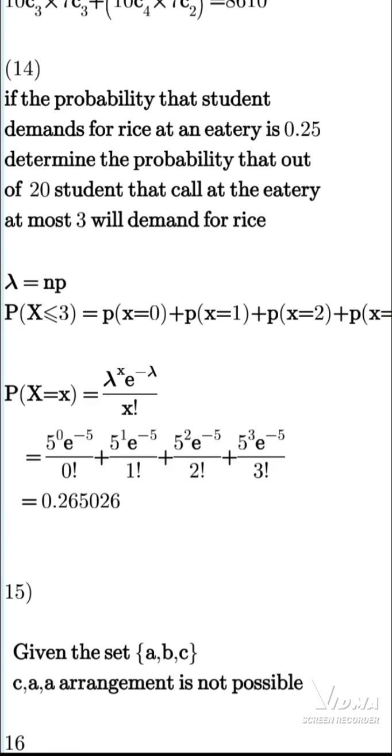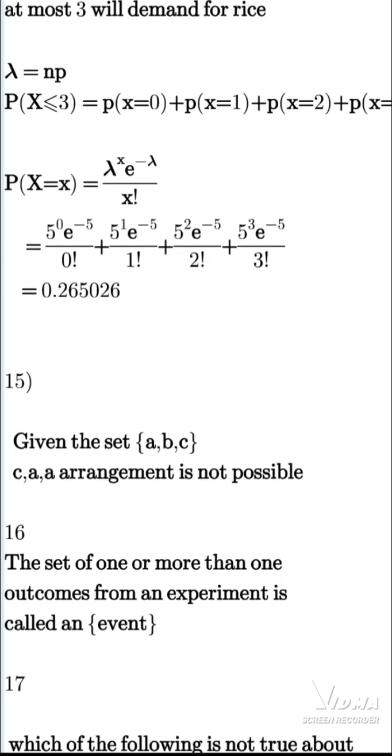The probability that a student demands rice at an eatery is 0.25. So this is the probability of at most 3. At most simply means that we are adding up to 3. It must not be greater than 3, but it can be equal to 3. Do you understand? That's 0 to 3, and this is a Poisson distribution. Since it is Poisson, we have to look for our mean. Lambda equals np. So apply the Poisson formula and insert the np. That's 0.25 times 20, which is 5. So we add every value together. We have our final answer.